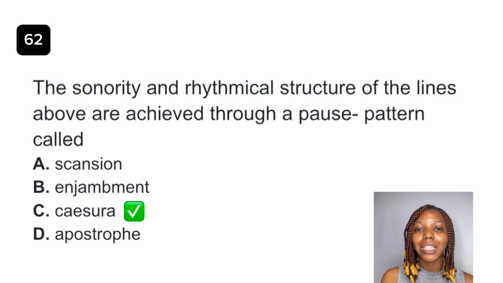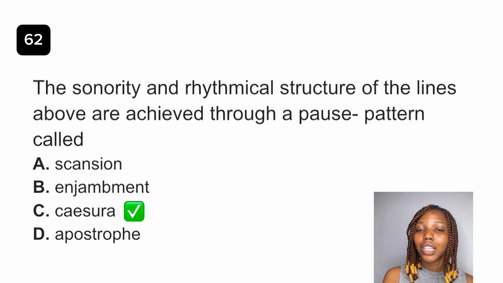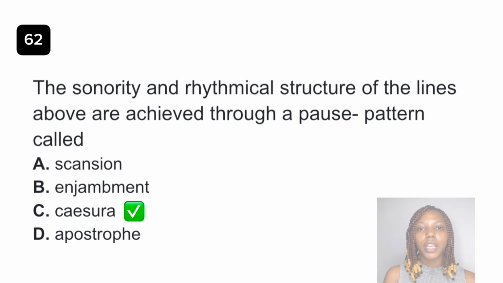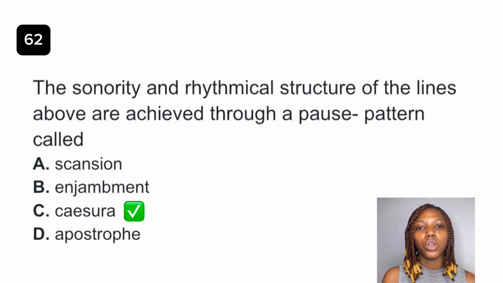In literary analysis, we use a semicolon to indicate caesura, and as you can see in this excerpt, there is a semicolon also. Scansion involves identifying stressed and unstressed patterns in each line of your poem. Enjambment occurs when a sentence continues from one line to the next. Apostrophe is a figure of speech, speaking to a person as though they are present, or to an abstract idea. So the best answer is option C, caesura.